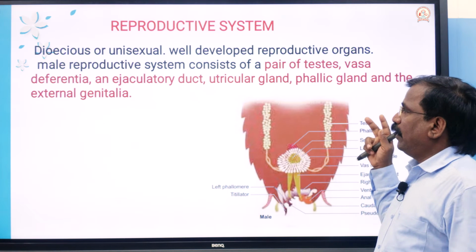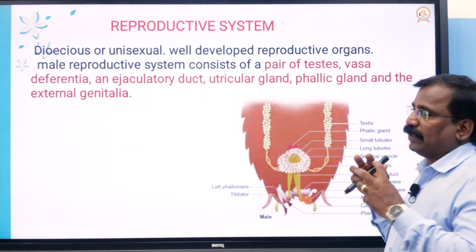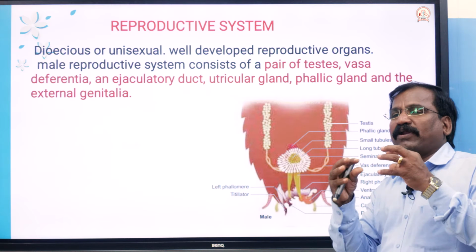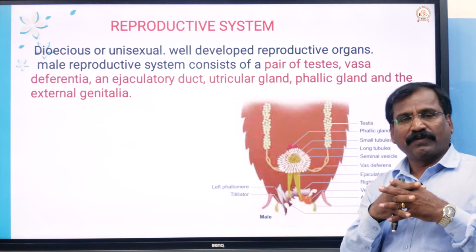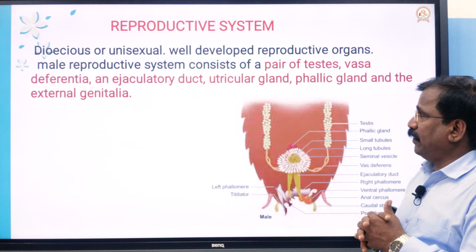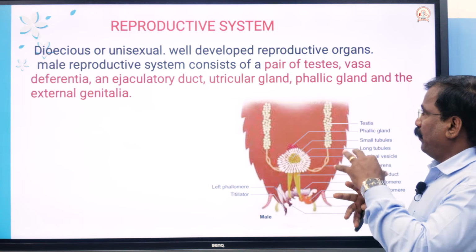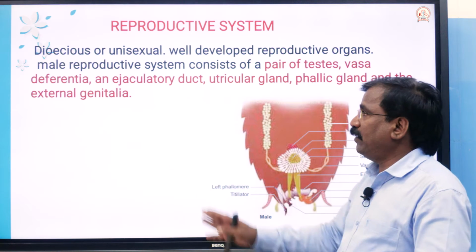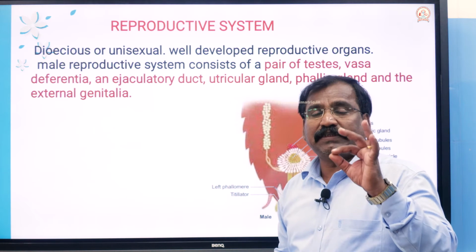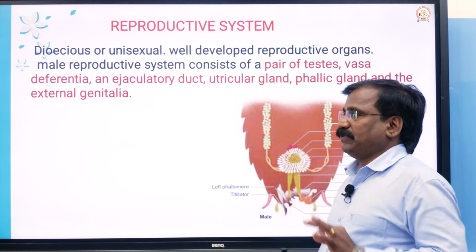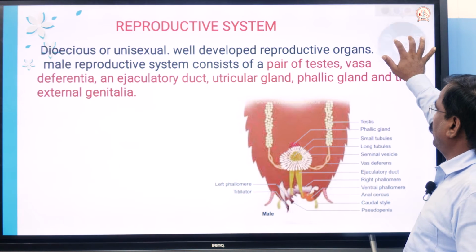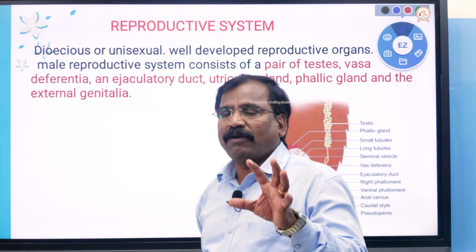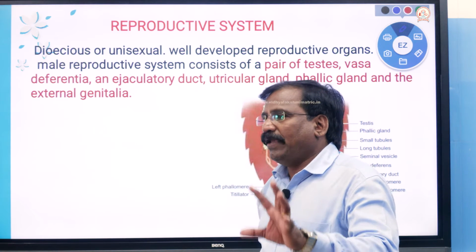Also, the reproductive structures are well developed. The male and female reproductive systems are found separately, and they are well developed. Now we are going to discuss the structure of the male reproductive system. First, what are the components of the male reproductive system?